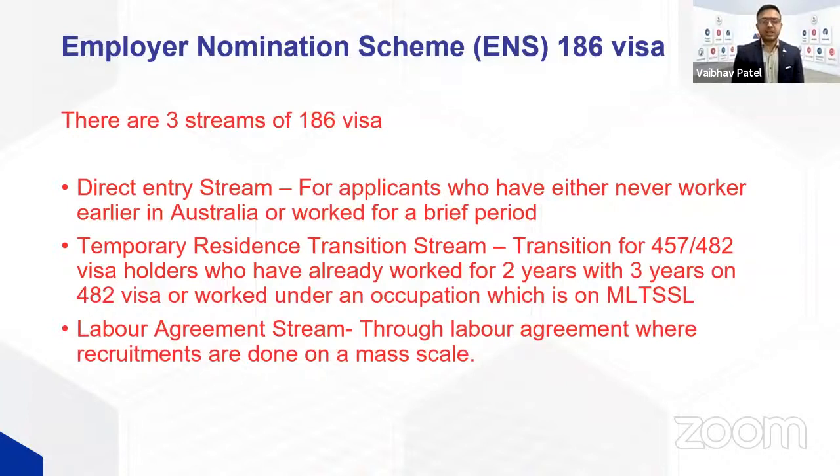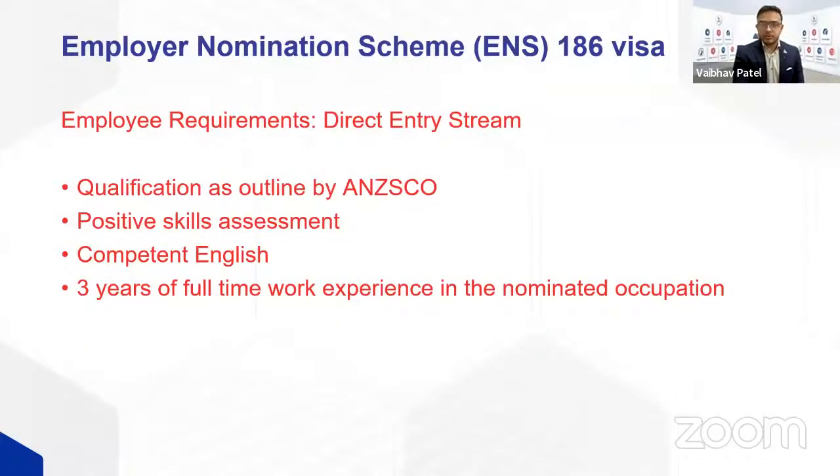And if your company's labor agreement is approved, the labor agreement would identify the occupations, the number of people they can sponsor, and the terms and conditions of the labor agreement, such as how many years of experience you will require to sponsor, what would be the English requirement, what will be the age requirement. All those things will be mentioned because you can have a concession under the labor agreement stream.